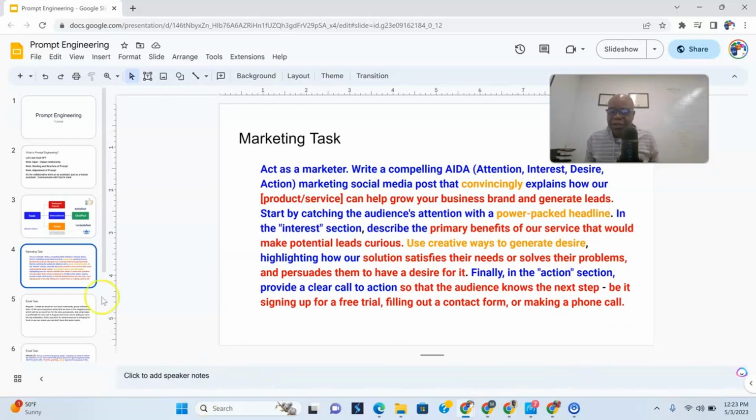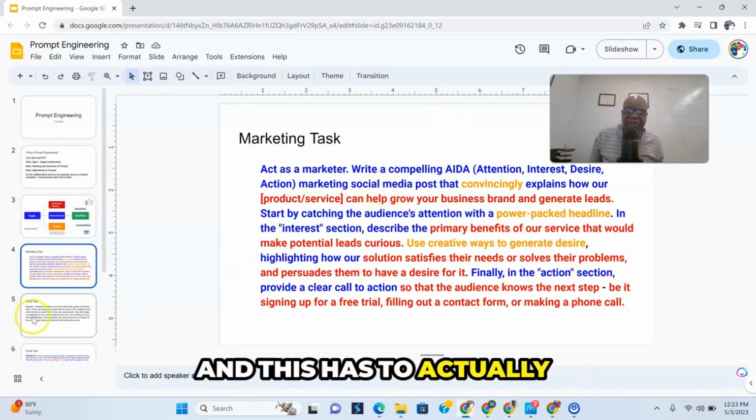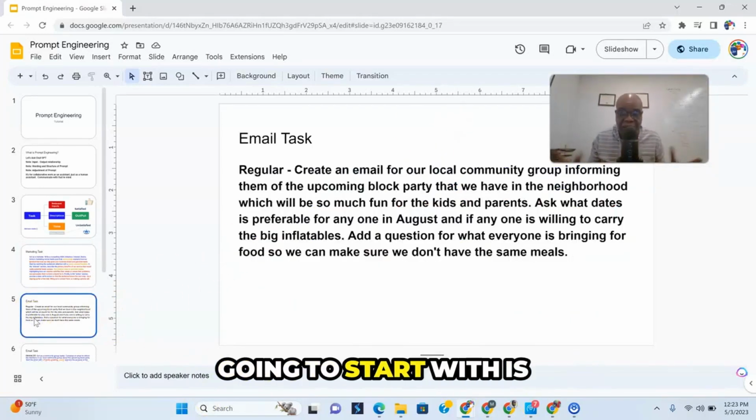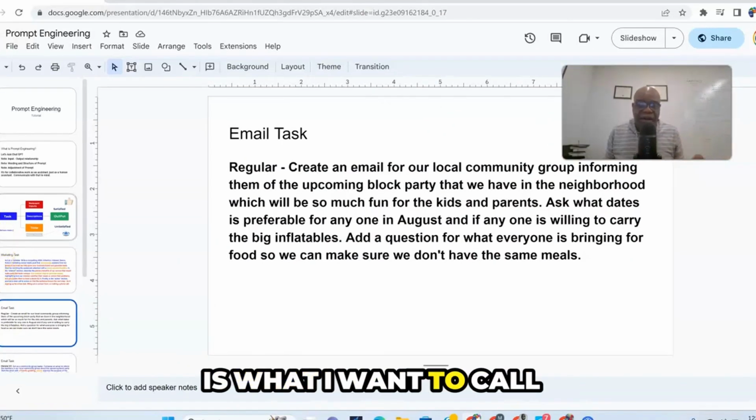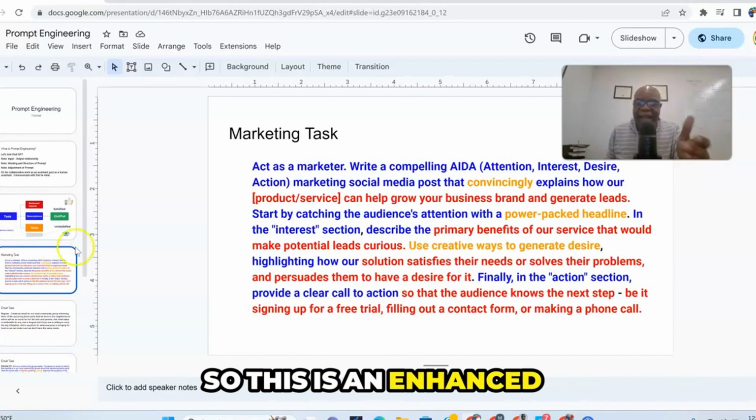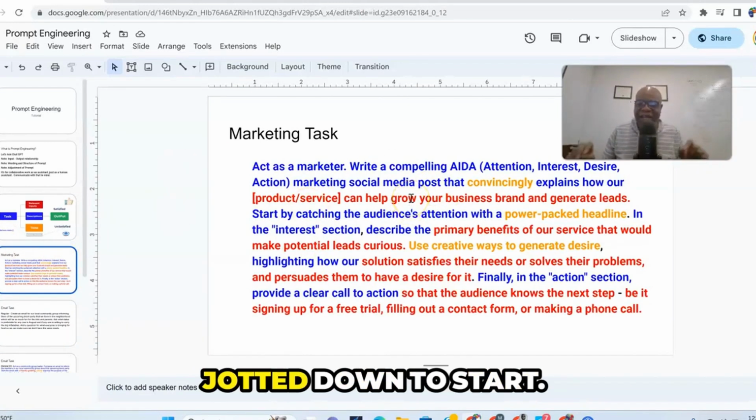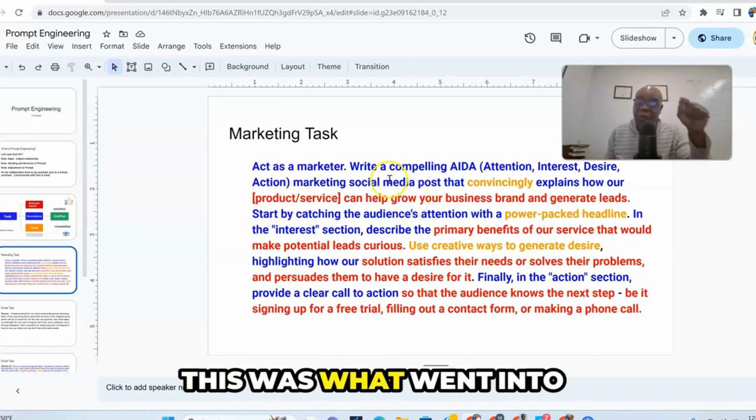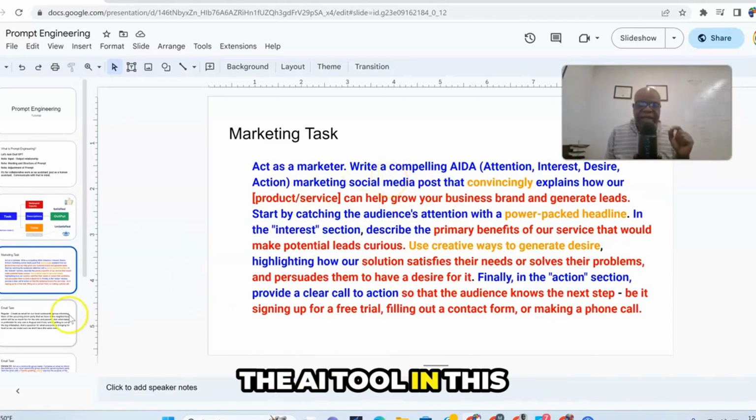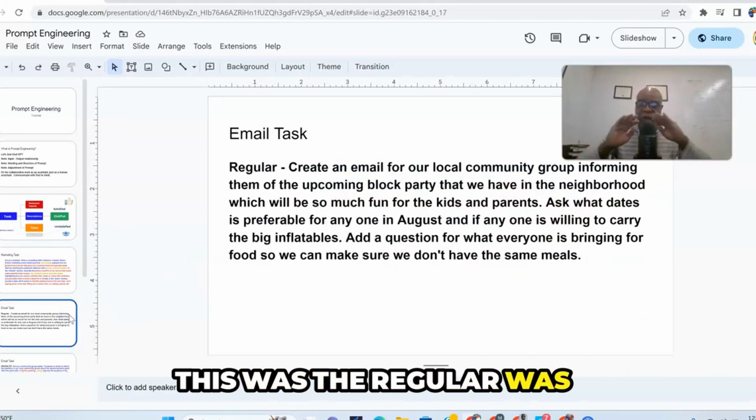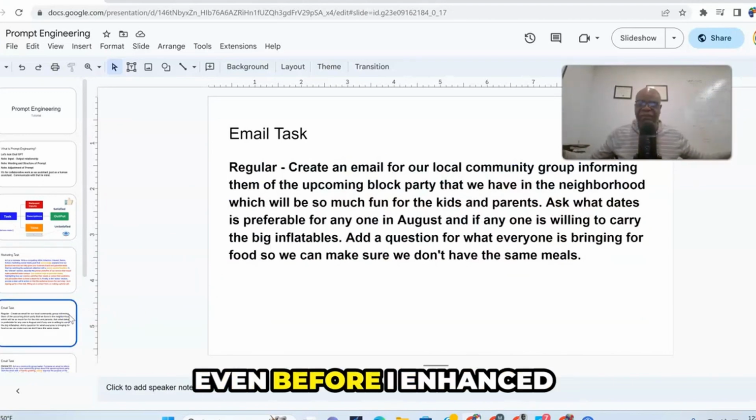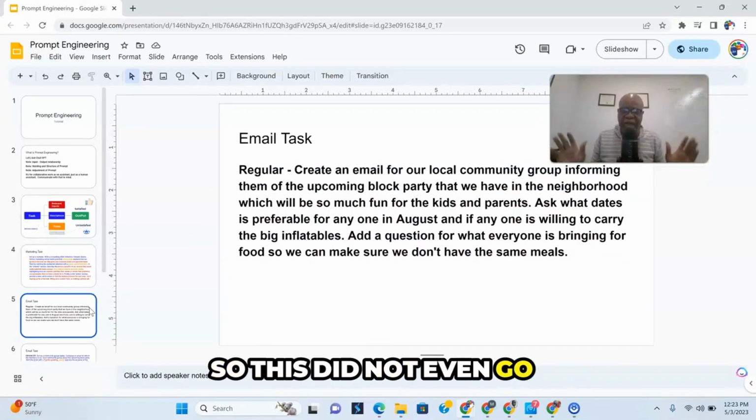Okay, now I'm going to show you another example here, and this has to actually do with an email task. What I'm going to start with is a regular one, not an enhanced prompt is what I want to call it. So this is an enhanced prompt. This right here has been enhanced, right? This is not what I jotted down to start. This was what went into the AI tool. In this instance, the regular was what I just jotted down even before I enhanced it. So this did not even go in the AI tool.